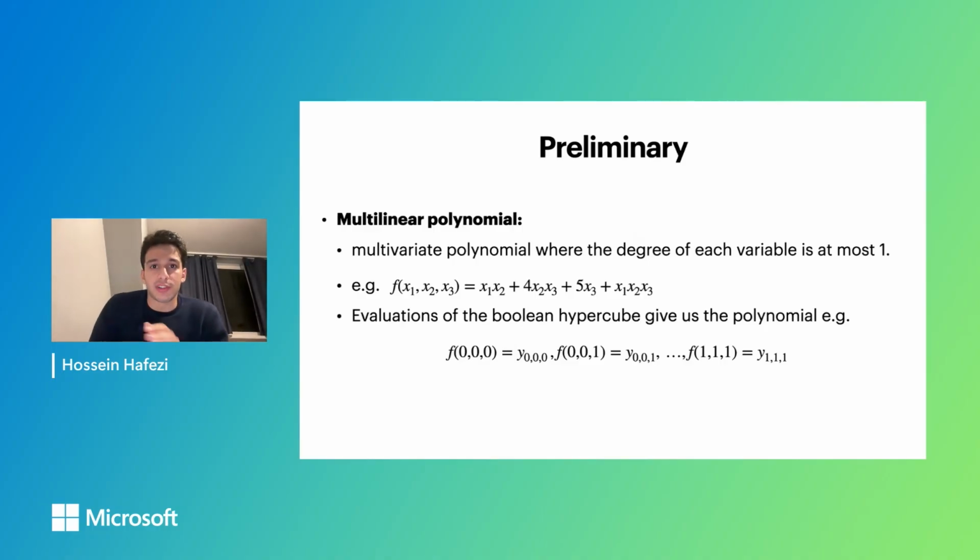Before getting into the paper, I just want to quickly review some background. One technical term I'm going to be using is a multilinear polynomial. It's a multivariate polynomial where the degree of each variable is at most 1. For example, consider this polynomial f, which is defined on variables x1, x2, and x3. If you take a look at each term in the summation, the degree of each xi is at most 1, and that's why it's a multilinear polynomial. There is a famous lemma which says that the evaluations of the polynomial over the Boolean hypercube are essentially a representation of the polynomial. When we want to work with polynomials, we work with their evaluations over the Boolean hypercube.